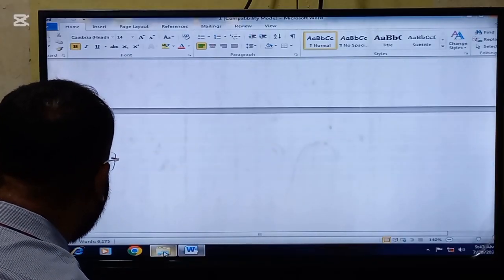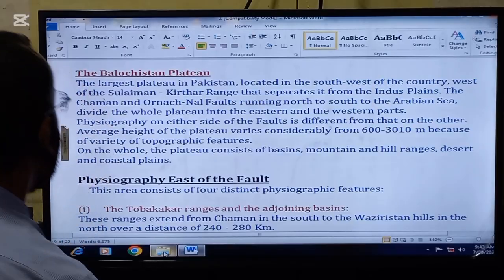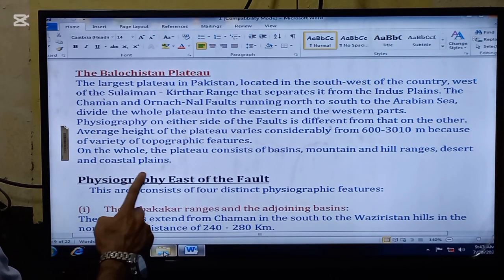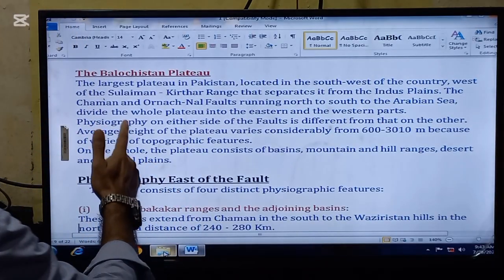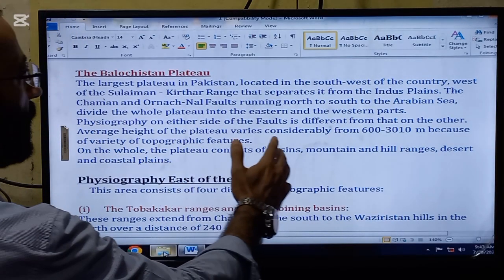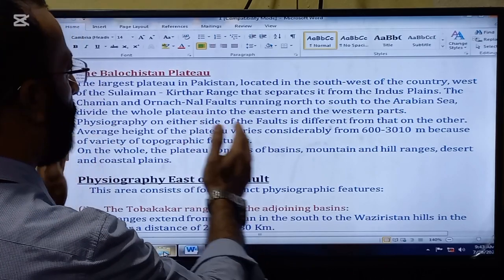The next thing that we are going to read in the lecture is the Balochistan plateau. The largest plateau in Pakistan, located in the southwest of the country, west of the Suleiman Kirthar range, that separates it from the Indus plain. So these are the boundaries.